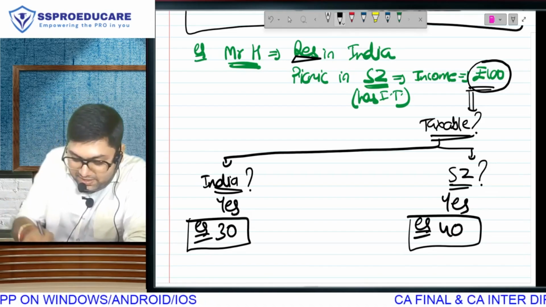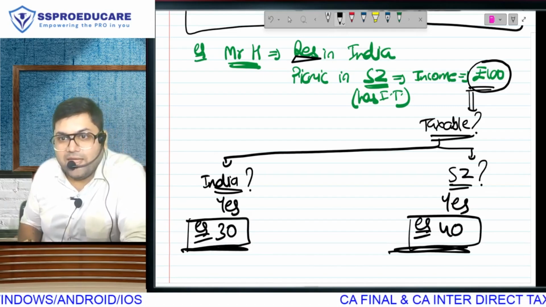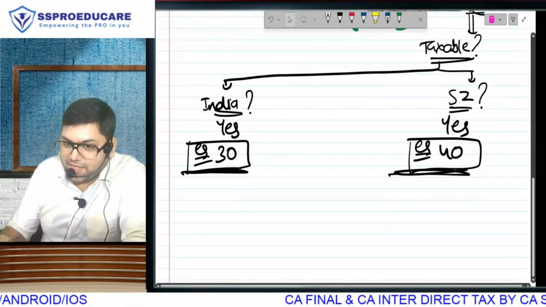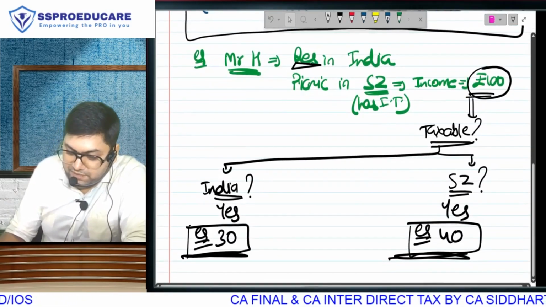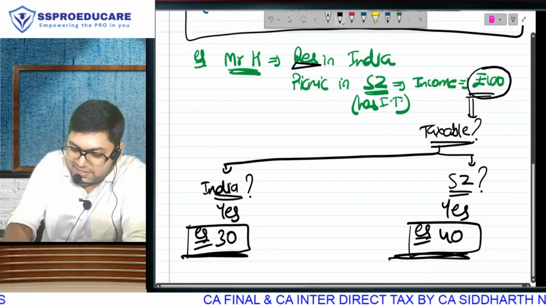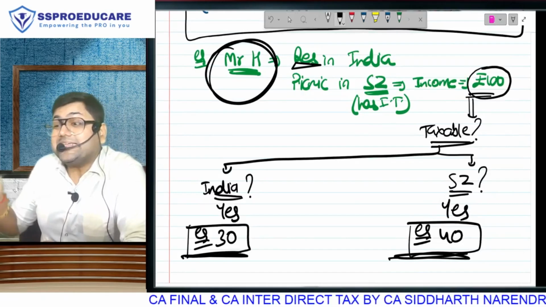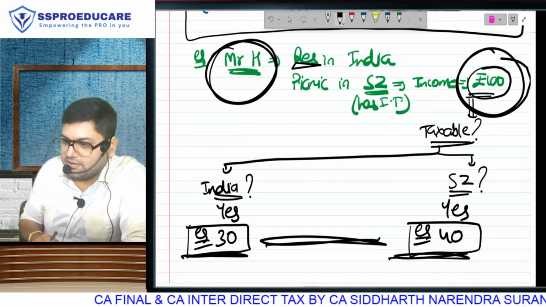So, somewhere, this is your double taxation. If you ask me, sir, please define what is double taxation: when the same person pays both tax liabilities on the same income. Is this 30 and 40 calculated on the same income of 100?